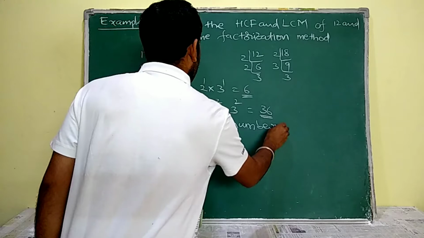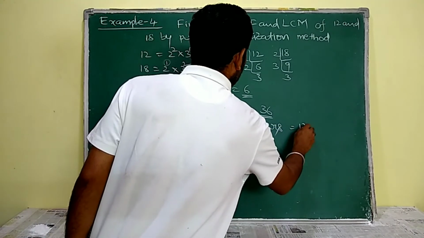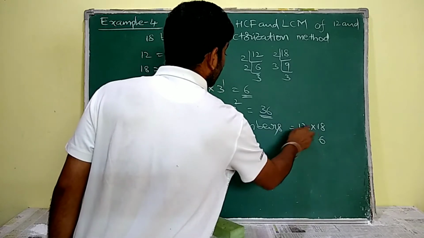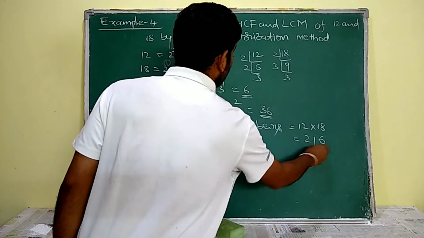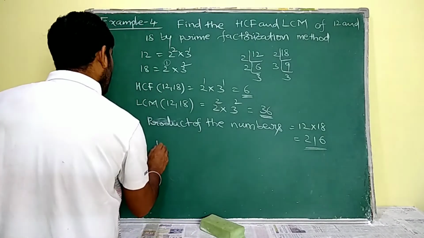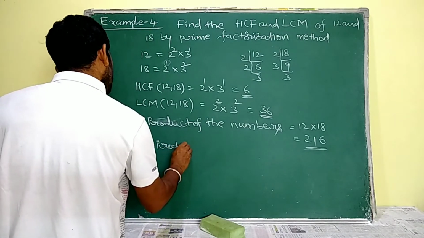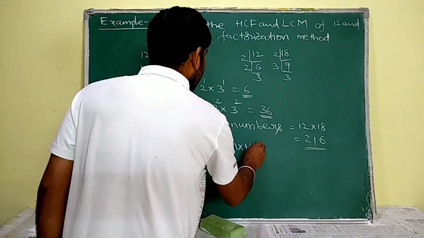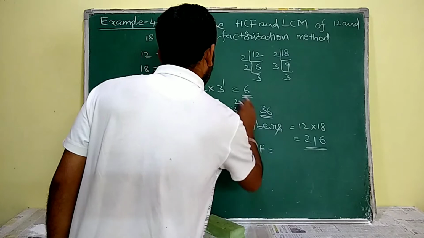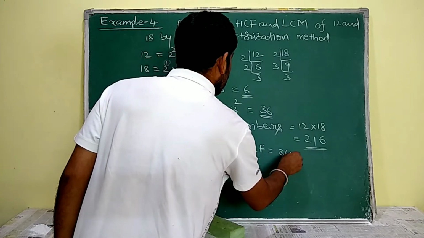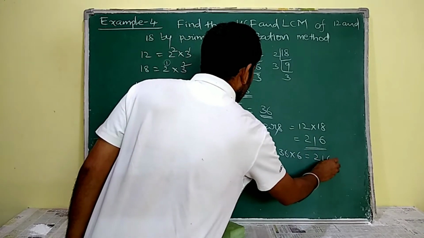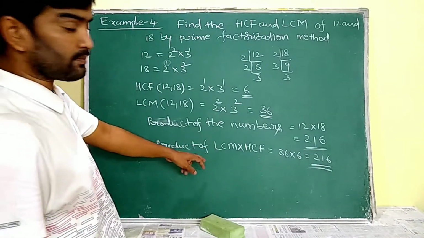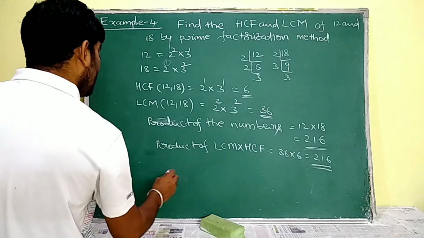See, product of the numbers means that is 12 into 18. So 18 2s are 36, 18 1s are 18, and that is 216. Product of LCM and HCF is equal to, okay, LCM is 36, HCF is 6. Okay, this is also 216. That means the product of the two numbers is equivalent to the product of HCF and LCM.